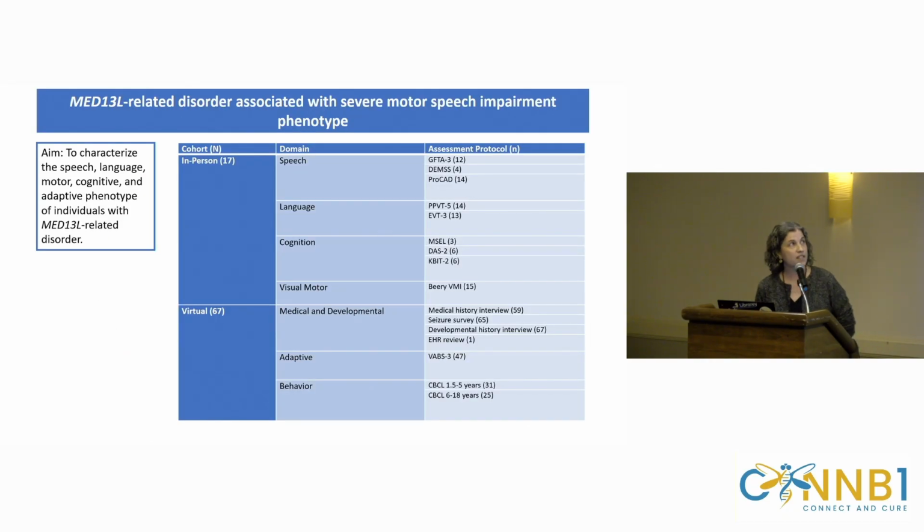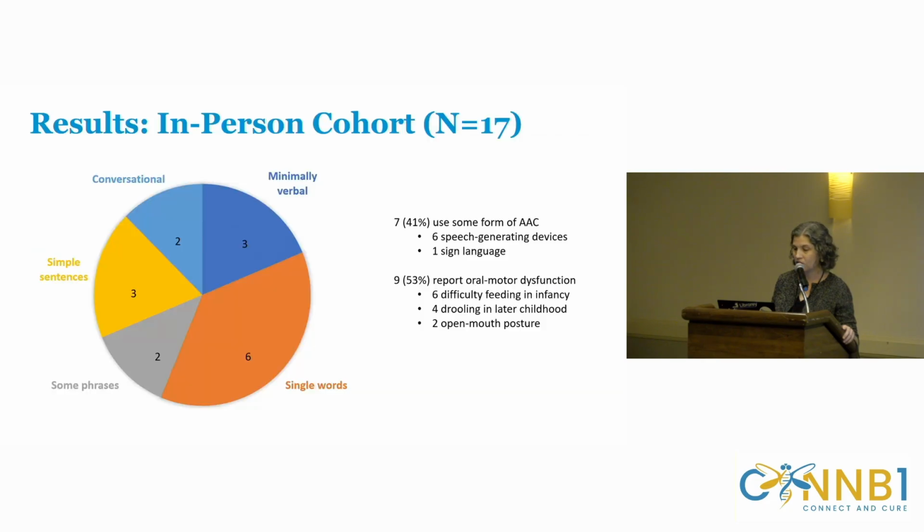So the aim of this study was to characterize the speech, language, motor, cognitive, and adaptive phenotype of individuals with MED13L related disorder. And I kind of alluded before that we had 2 different cohorts. So we had an in-person cohort of 17 individuals, 16 of whom we recruited at that meeting, and another one who I followed clinically, and then the virtual cohort. And the virtual one was the larger Simons Searchlight cohort that I'm sure a lot of you have participated in. So I'm going to, in the interest of time, skip ahead a little bit to the take-home messages.